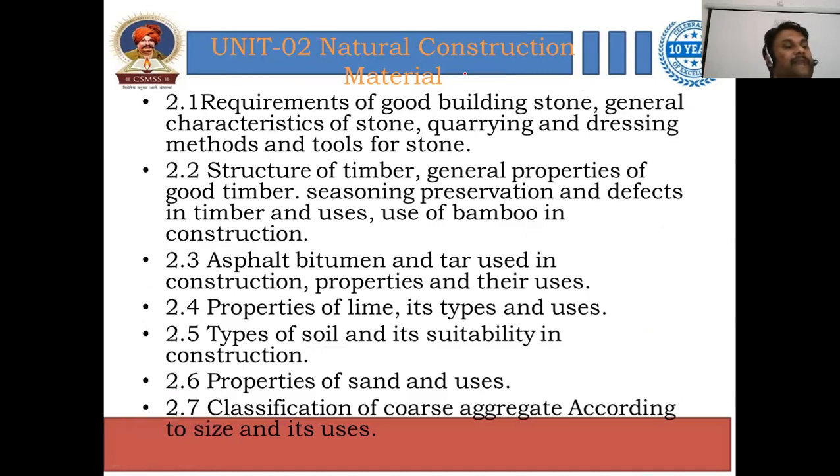Unit 2 contains natural construction material, in which we study the requirements of good building stone, characteristics of stone, quarrying and dressing of stone, and methods and tools used for quarrying of stone. Then timber, then asphalt or bitumen, then lime, then soil, sand, and coarse and fine aggregate. Right? We have to study all these major parts in this chapter.